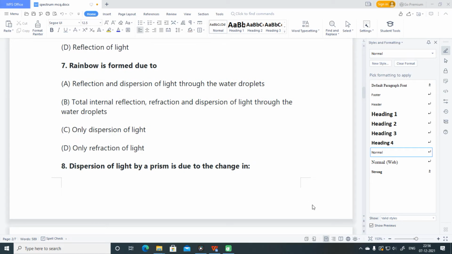Proceeding to the seventh question, rainbow is formed due to, out of these four, which one is correct? See, how rainbow is formed? There is a water droplet, light enters in it, then it splits into 7 colors, okay, and then it reflects with the front surface and comes back and spreads into 7 bands. So means firstly refraction took place, then dispersion took place and then reflection took place. So all the three phenomena took place. So means B option is correct. Total internal reflection, refraction as well as dispersion of light through water droplets took place in the formation of rainbow.